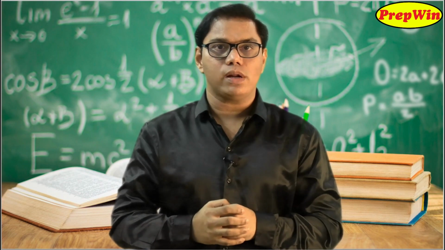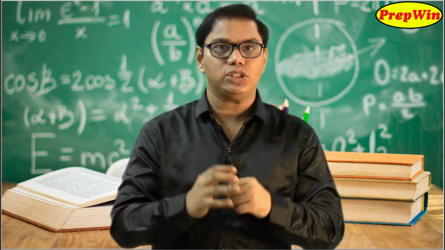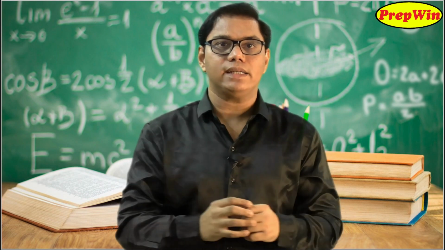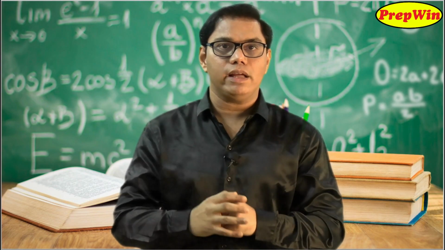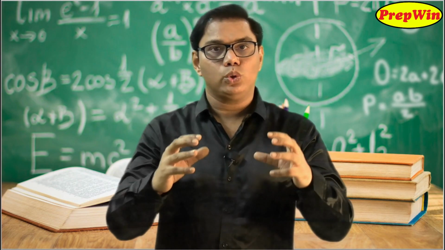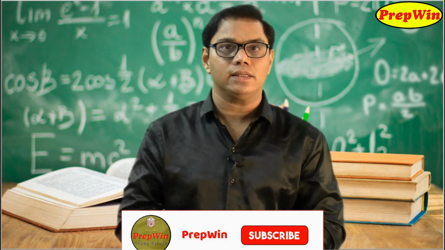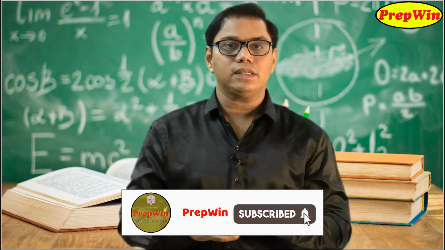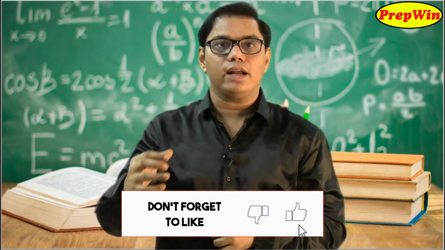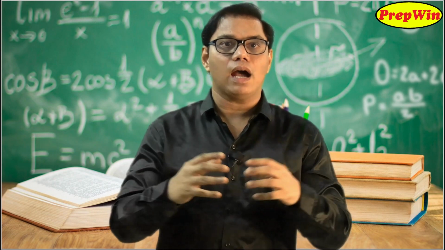So when I say two triangles are of the same size and same shape, I mean that they have equal sides and equal angles. So here comes the definition of congruent triangles. Two triangles of the same size and same shape are called congruent triangles. That means corresponding sides and corresponding angles of the two triangles are equal.